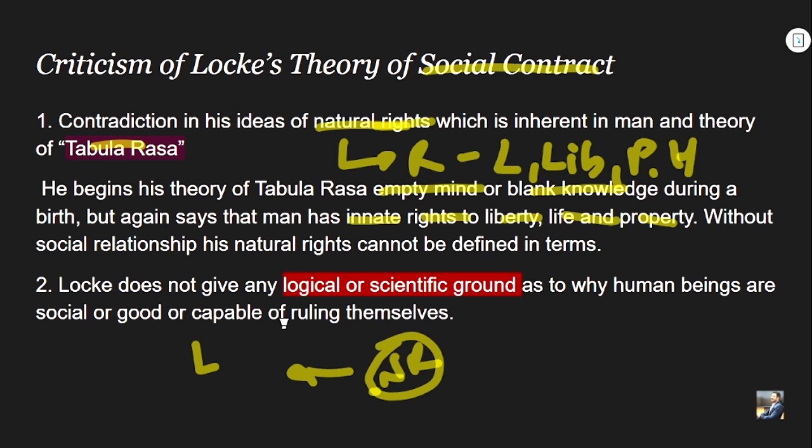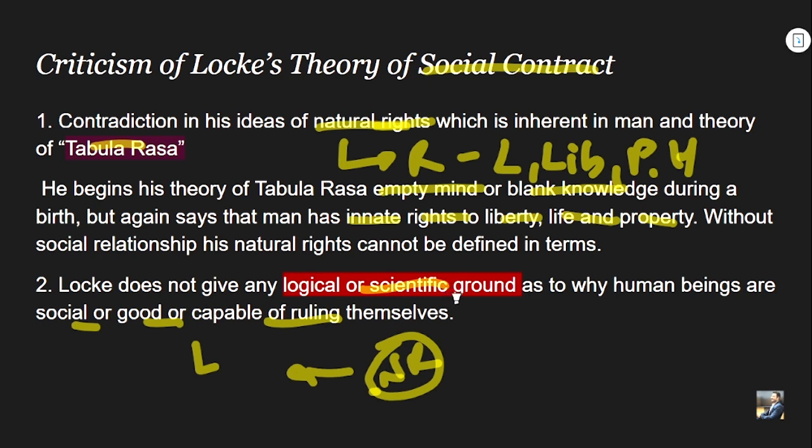And he gives scientific validity by advocating the resolutive-compositive method to support his perspective on human nature. But here Locke says that men are basically good, basically social, capable of ruling themselves, but he does not support his perspective on human nature on any logical or scientific ground.